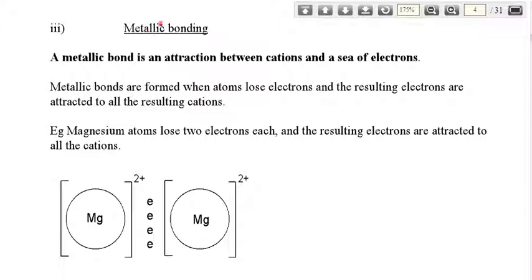The last part we'll consider is metallic bonding. In ionic bonding, as I mentioned, we make an interaction between the metal and non-metal, right?